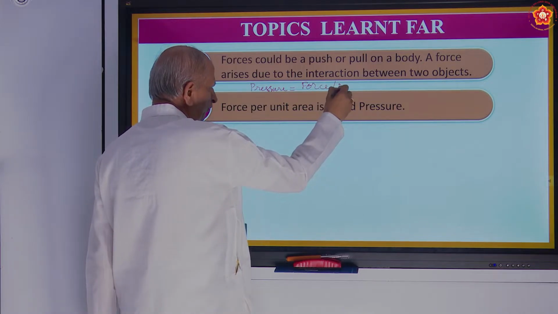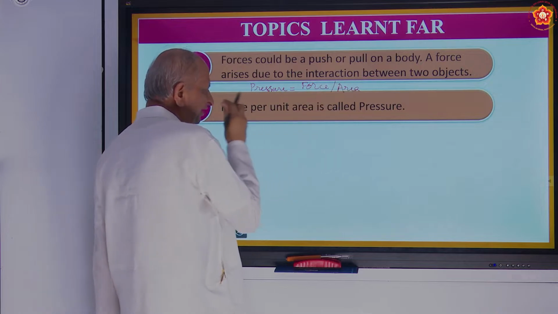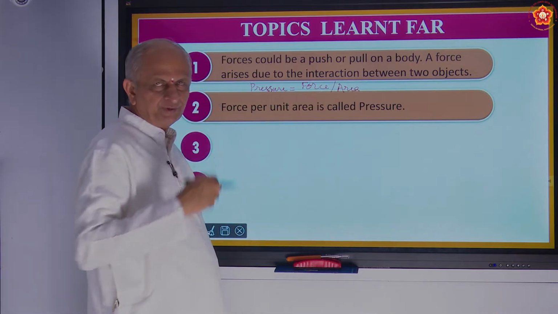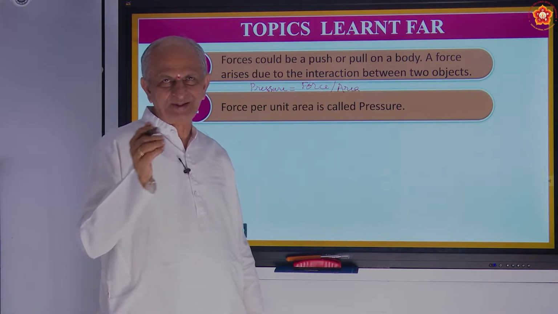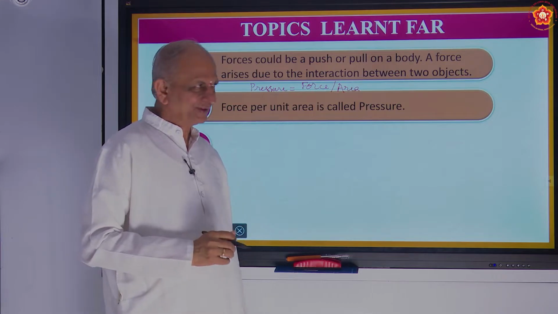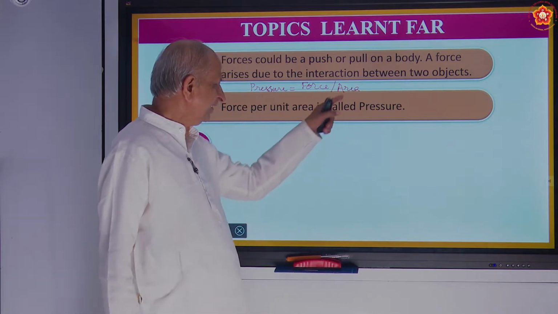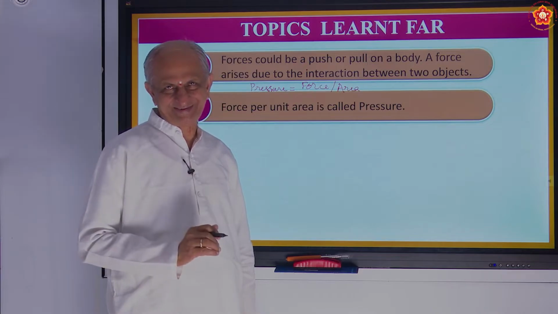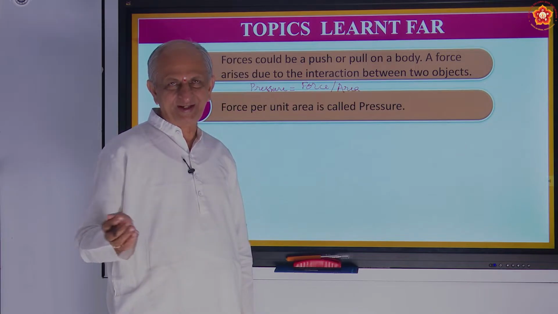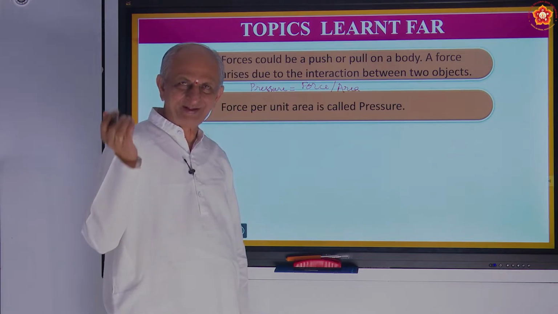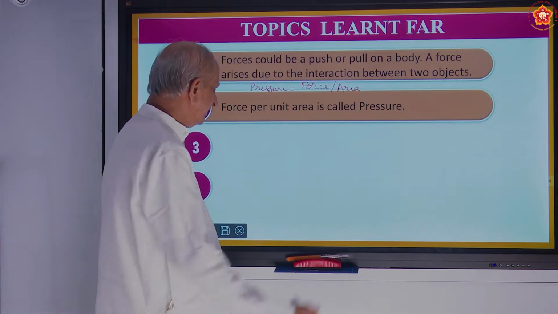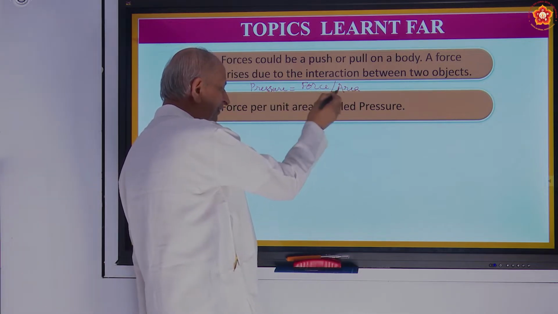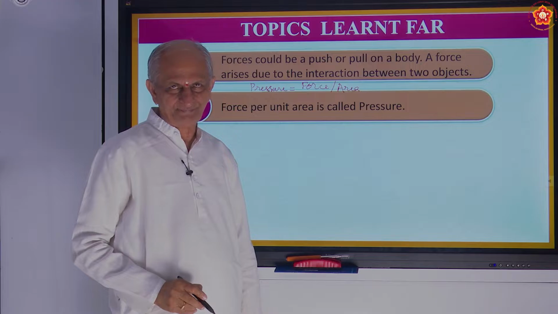If the force is more, pressure is more. The force is less, pressure is less. At the same time, if area is more, pressure is less. If area is less, pressure is more. That is why pressure and area are inversely proportional.